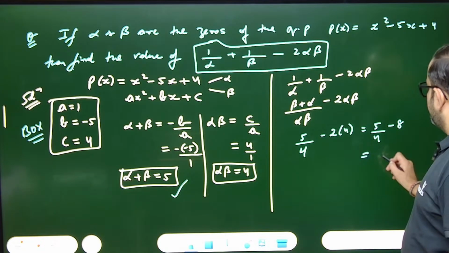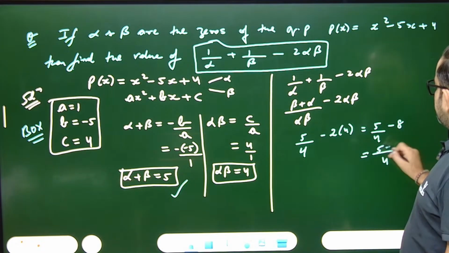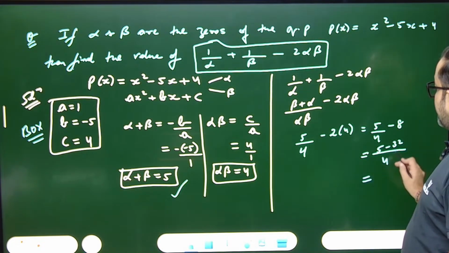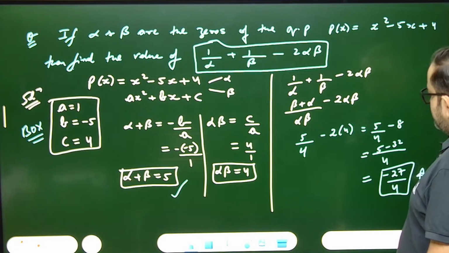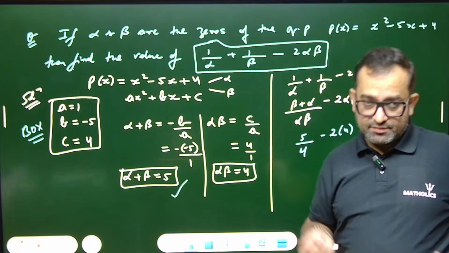You take LCM 4. It will come 5 minus 8 fours are 32. That means 5 minus 32, minus 27 by 4 is my answer.